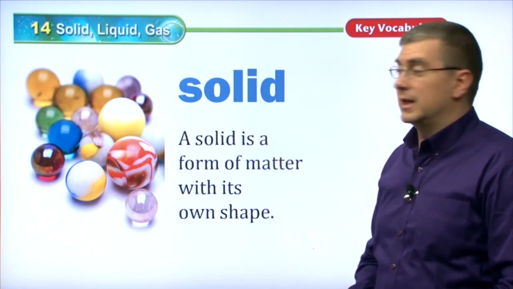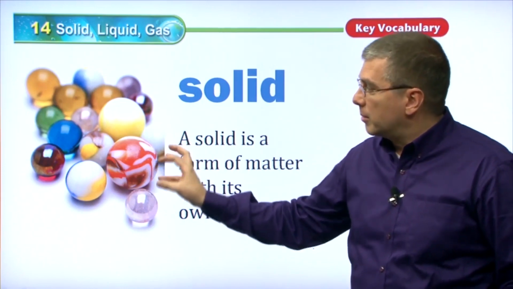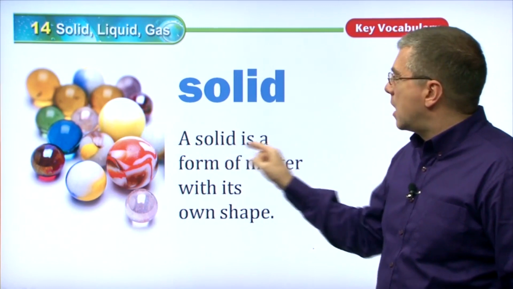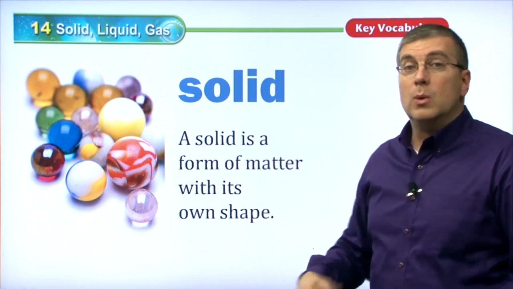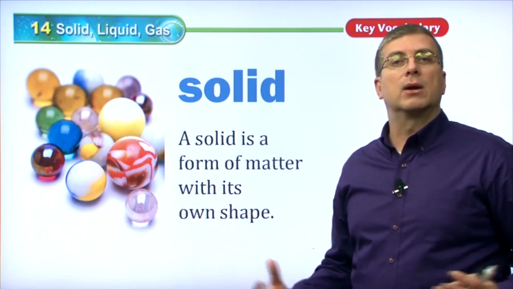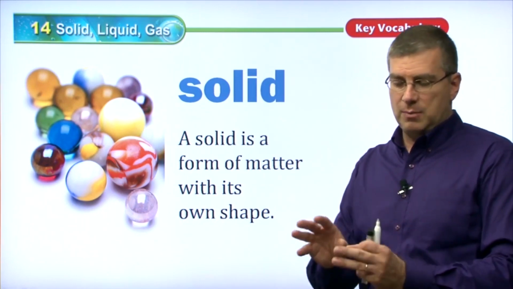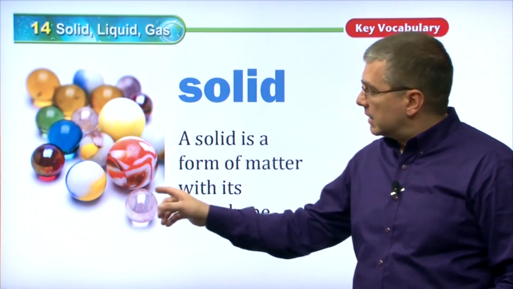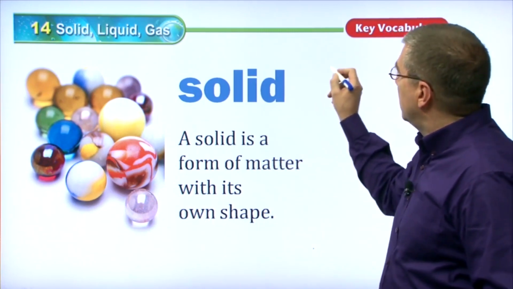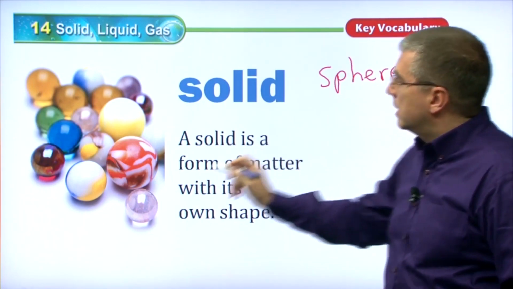First of all, we have solid, as I saw before. These, of course, are marbles. They're probably granite or glass, and these are solid. What is a solid? A solid is a form of matter with its own shape. So if a certain type of matter out there in the world has its own specific shape, a shape that is defined, it's a triangle, it's a sphere, it's a circle or whatever. A sphere, by the way, that's the shape here that we see of these marbles. This is a sphere.